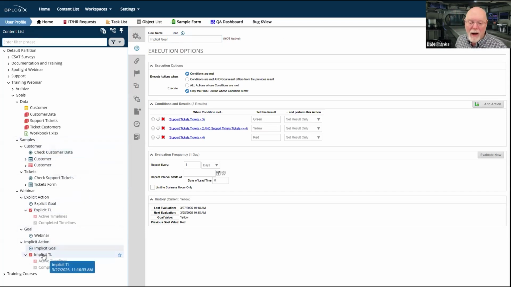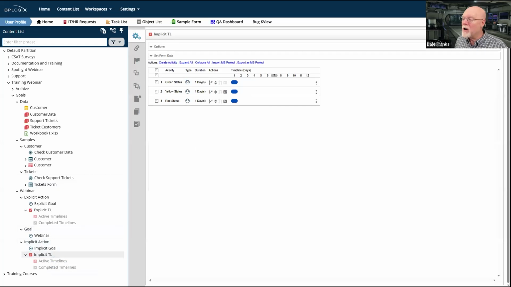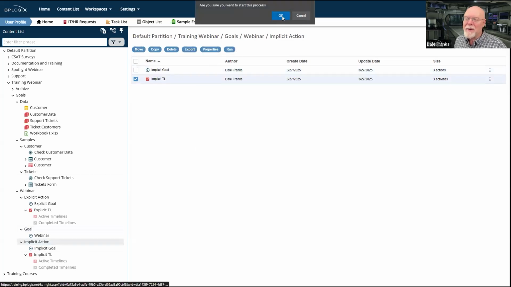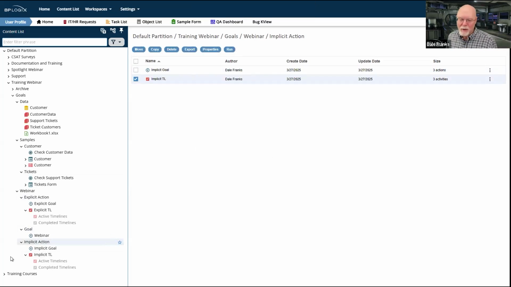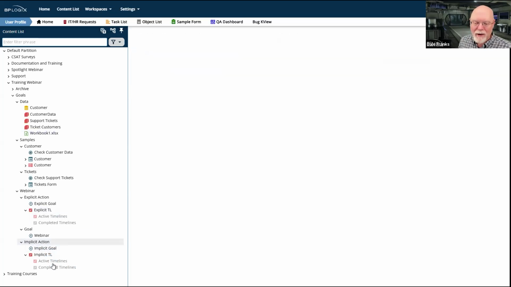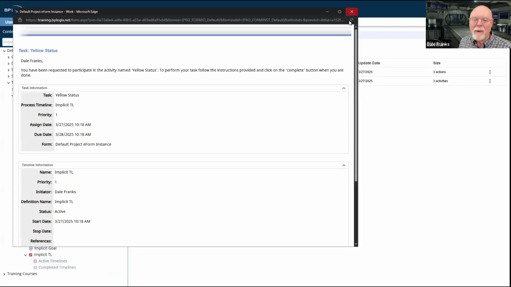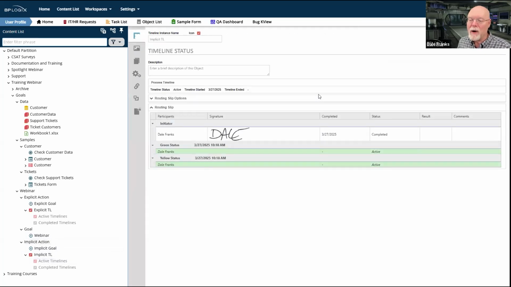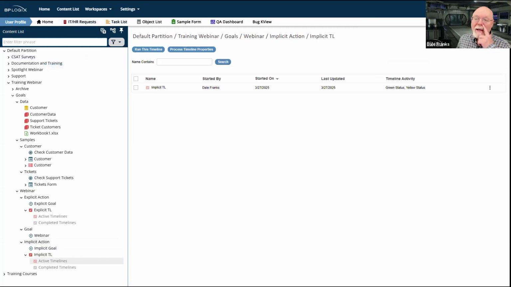And so when my morning check occurs to give people their daily reminder to run the process or to check support tickets, I don't need to open it, do I? I just need to run it. So we'll run it. It's obviously going to want to open that form up for me again, which I don't care about. But as you can see, I'm in yellow status. So that already tells me that this is working the way that it's supposed to work, because if I open up this timeline, I can see that I'm in yellow status here. So my goals are working exactly the way that I expect them to do.